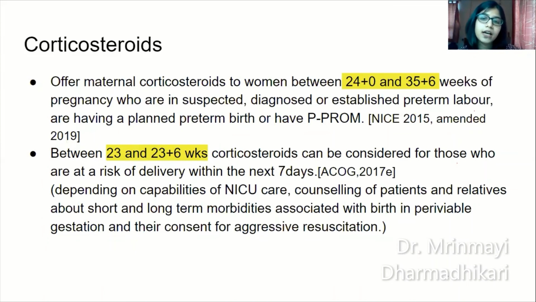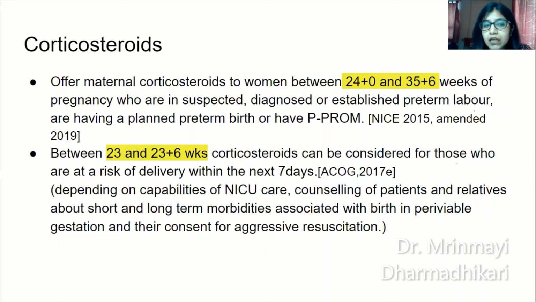Okay, so NICE guidelines 2015 offer maternal corticosteroids to all women between 24 and 36 weeks of gestation who are in suspected, diagnosed or established preterm labor or have a planned preterm birth or PPROM. Okay, so administration of corticosteroids has been advised till 36 weeks of gestation as opposed to the previous 34 cutoff.